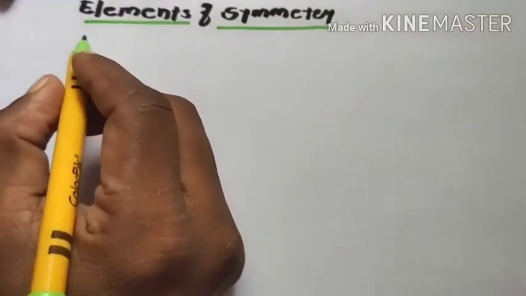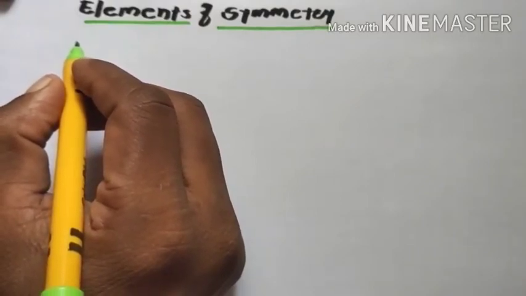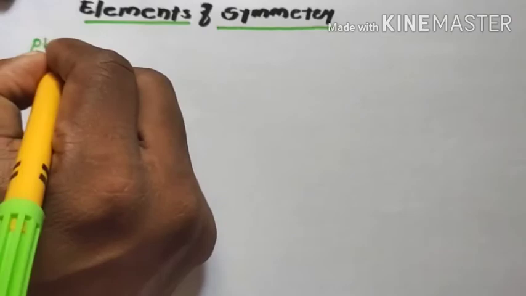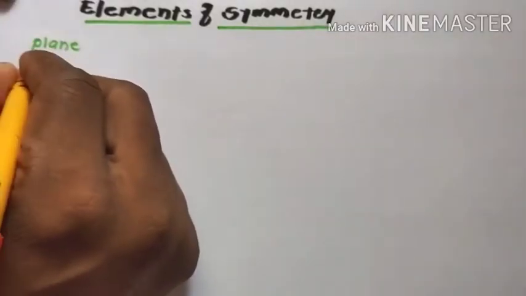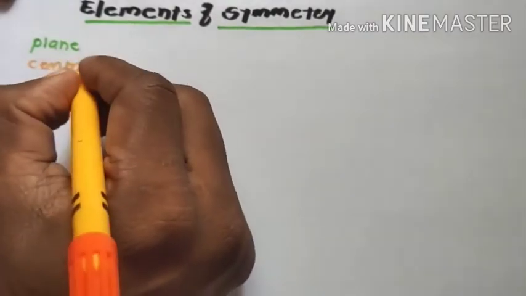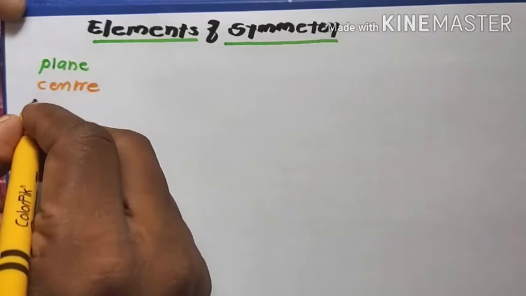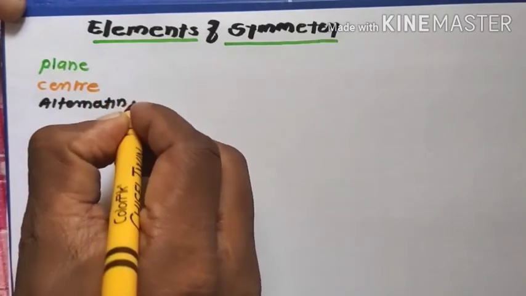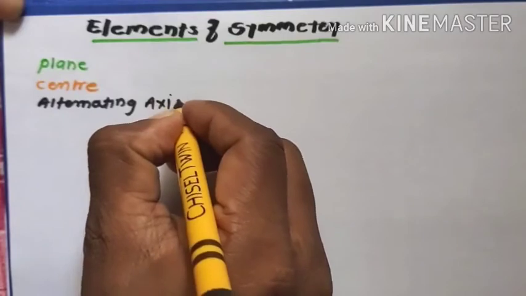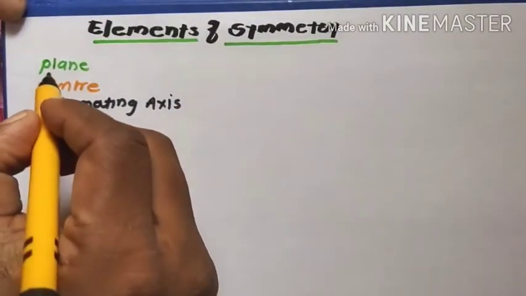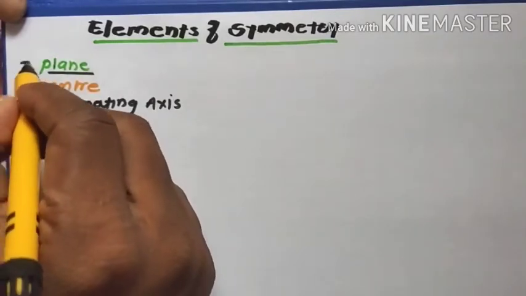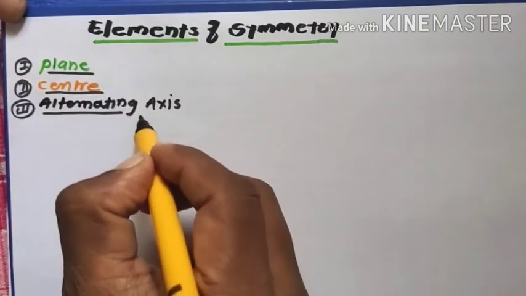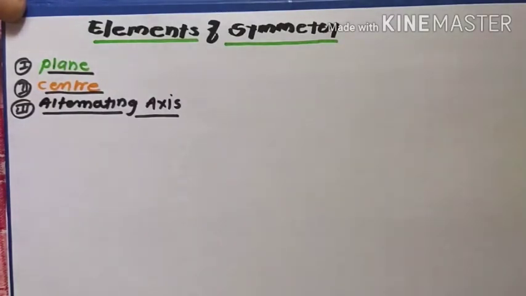That means it is a convenient way of finding out whether any element of symmetry is present, like the first, plane of symmetry, second, center of symmetry, and the third one, alternating axis of symmetry. These are the three main symmetry operations, and these are the main important elements of symmetry.